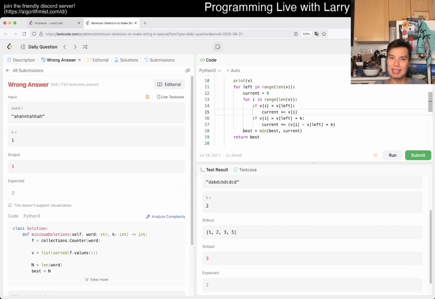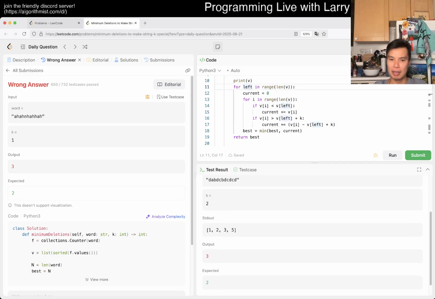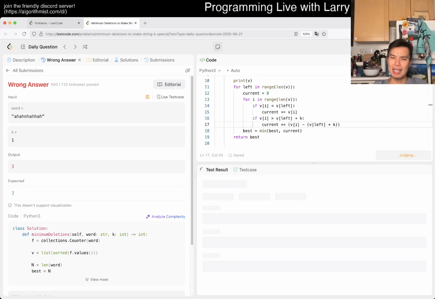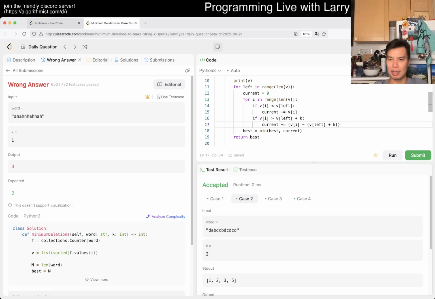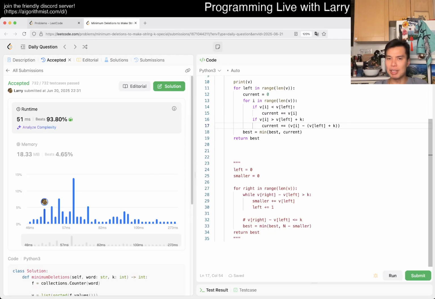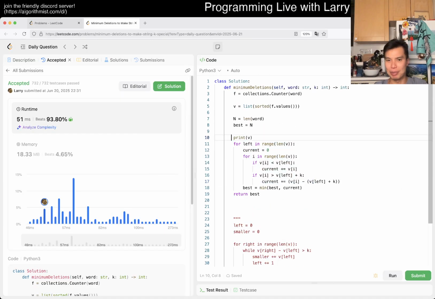Oh, because the min doesn't have to be v sub f. That's probably why. I don't know if that's why, but it's probably why. V sub left. Oh, also, I think what I said is maybe, no, I think this is right. Yeah, but this is actually much cleaner, and oh, I kept the print in there.